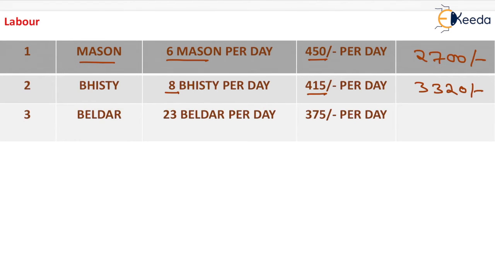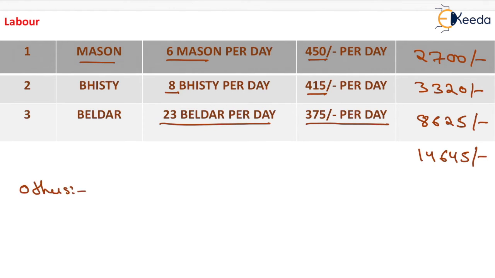Similarly, for beldar, 23 beldar per day will be required and whose cost is 375 rupees per day. On multiplying this, we will get 8625 rupees. So the total of all these will be equal to 14645 rupees. That will be the total cost of labor.